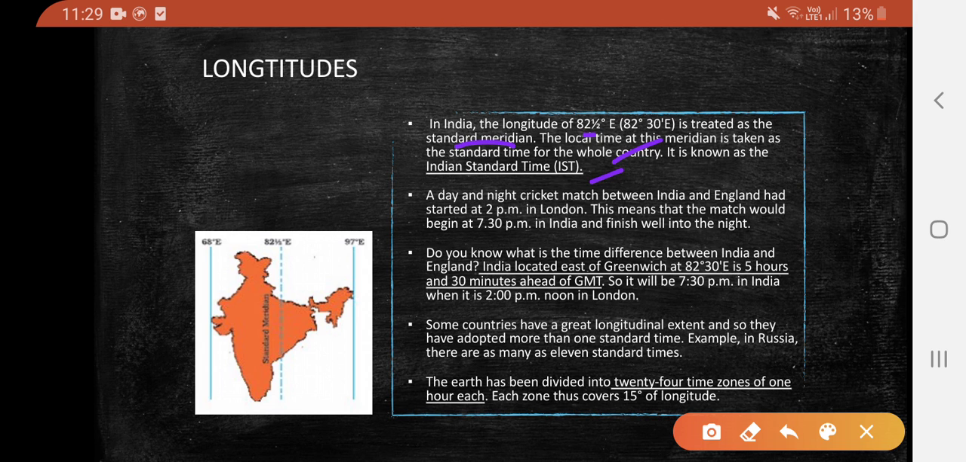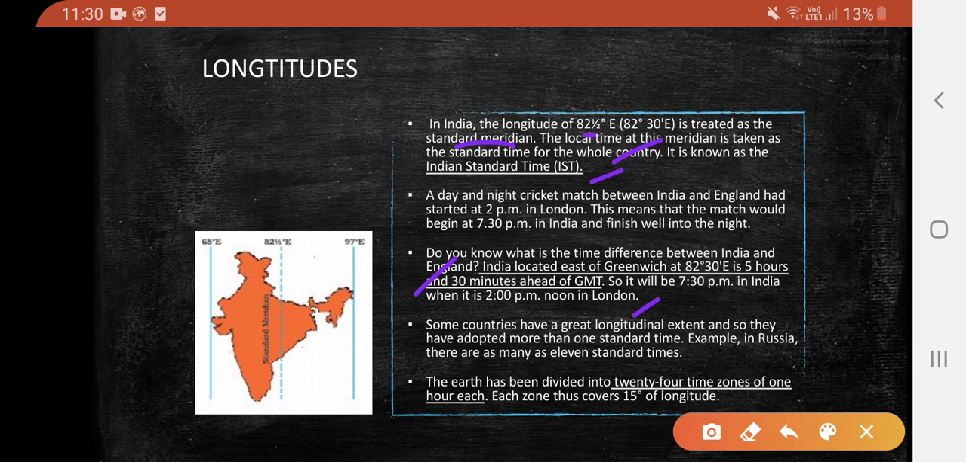A day and night match between India and England has started around 2 p.m. in London, which means we have to watch from the beginning at 7:30 p.m. India is located east of Greenwich, and 82 degrees 30 minutes east is 5 hours and 30 minutes ahead of GMT. So it will be 7:30 p.m. in India when it is 2 p.m. in London.